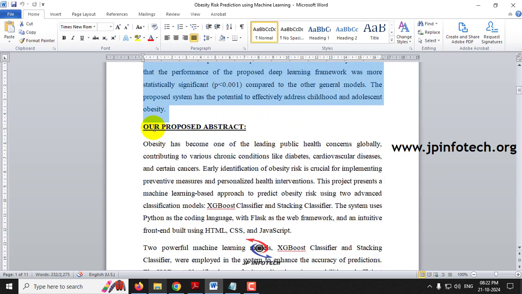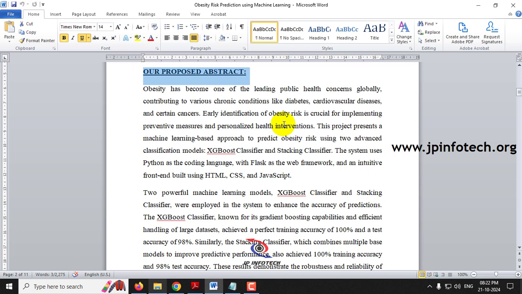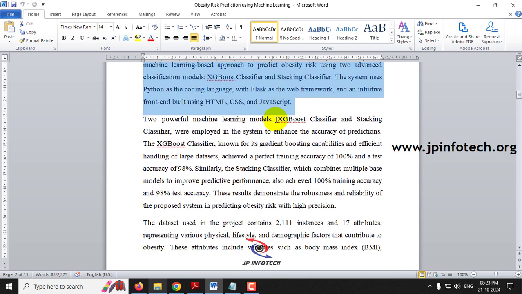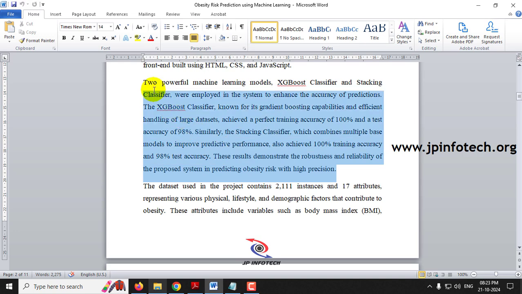This is the IEEE base paper abstract. Coming to our proposed abstract, here you can see that we are going to use machine learning models, which are the XGBoost classifier and stacking classifier, with Python as the coding language, the Flask web framework, and for the frontend part, HTML, CSS and JavaScript. That is described in the proposed system part. And coming to the model part, the model name and the accuracy that we have achieved are described here.